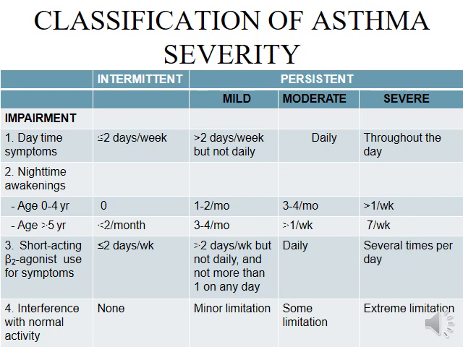Classification of asthma based on severity: intermittent and persistent. In persistent, there are three types: mild, moderate, and severe. It depends upon the symptoms and how much impairment there is: daytime symptoms, nighttime awakenings, short-acting beta agonist use for symptoms, interference with normal activity. There is severe limitation of activity in severe asthma, and daytime symptoms occur throughout the day. Nighttime symptoms are also more in severe, and short-acting beta agonist is used several times per day in severe.